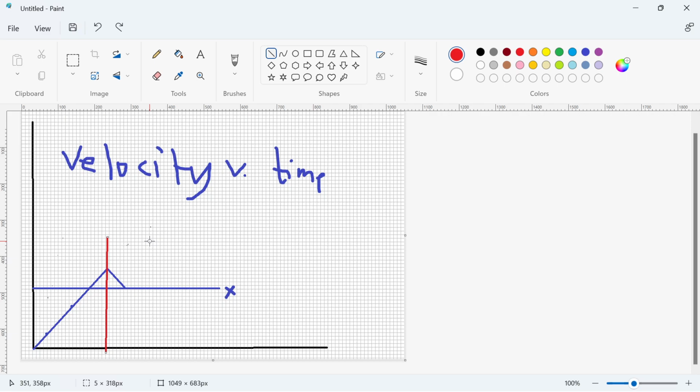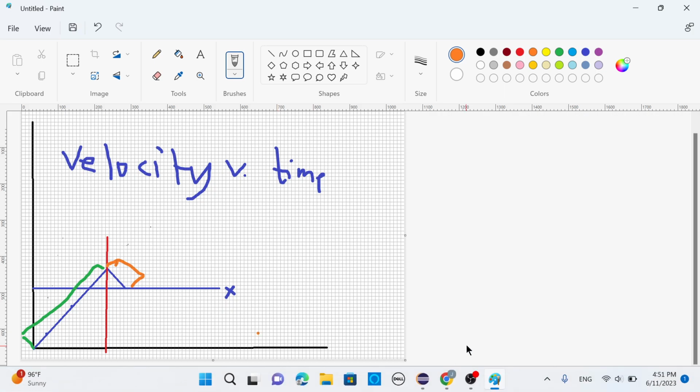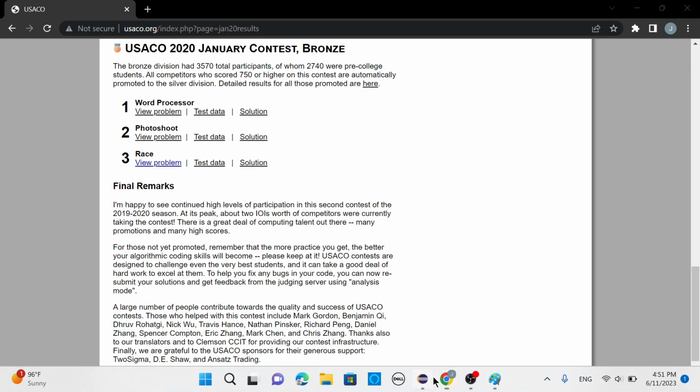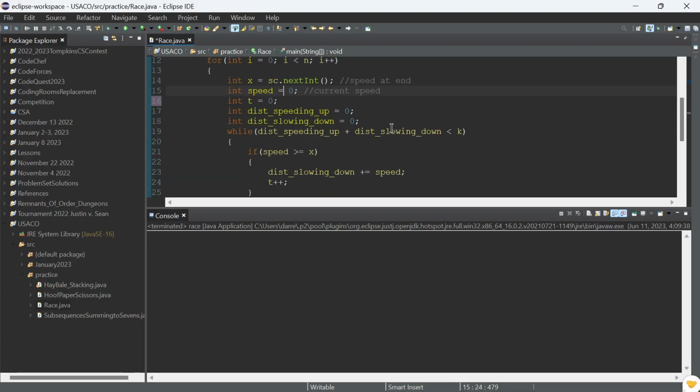So basically, this segment right here. This. Okay, so this segment right here is her distance while speeding up, and this segment right here is how far does Bessie go while slowing down.